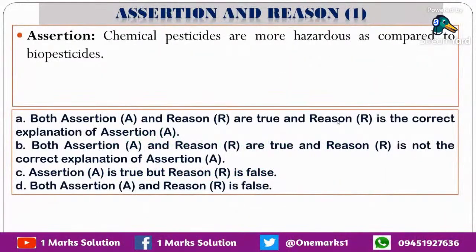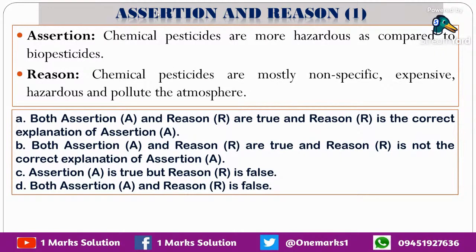First question, it says that chemical pesticides are more hazardous as compared to the biopesticides. Nothing to think much, isn't it? It's correct. Chemical pesticides are more hazardous, so it is correct. And let us see the next statement. Chemical pesticides are mostly non-specific. That means they kill useful pests and hazardous ones. Expensive, very true. And it is hazardous as it pollutes the atmosphere, it pollutes water, it pollutes soil.